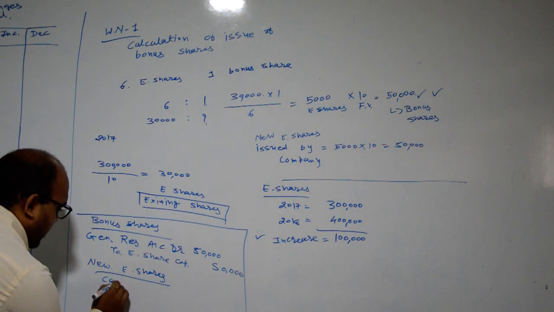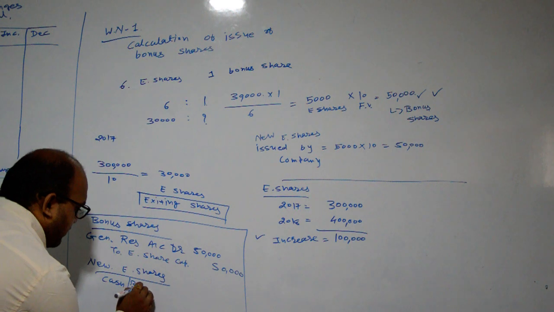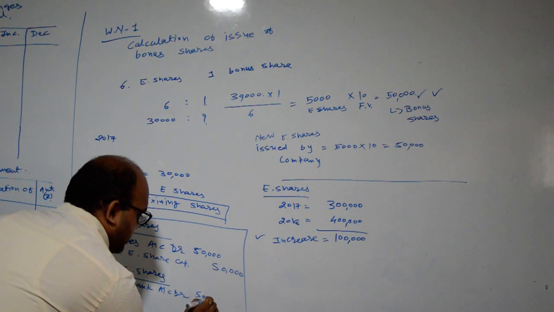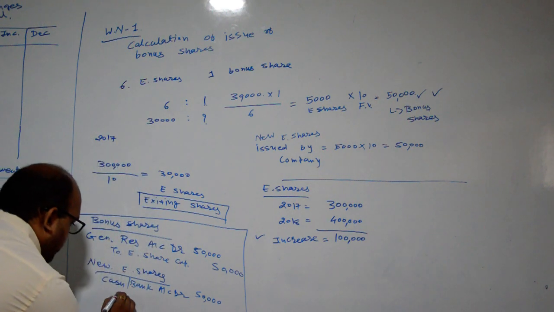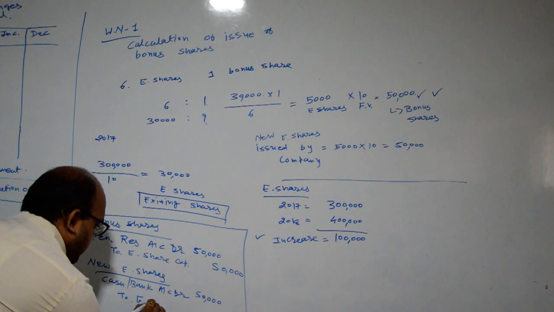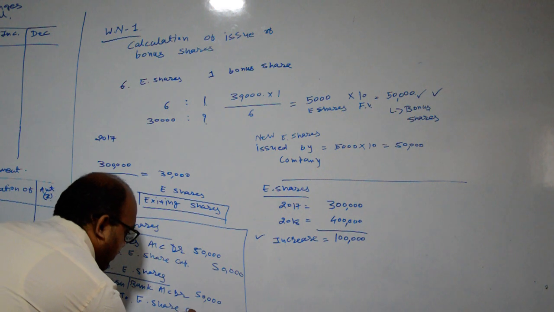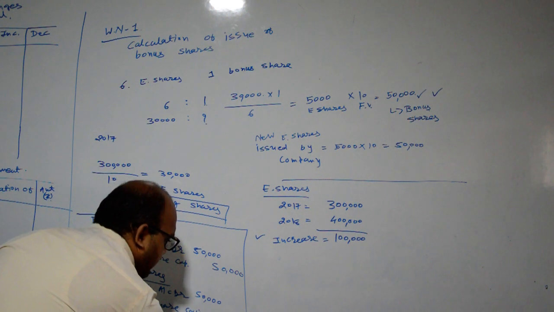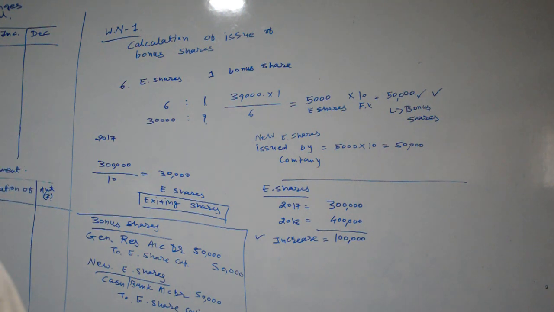So cash or bank account debit 50,000 to equity share capital 50,000. It was a hidden adjustment. Okay, the hidden adjustment is there because bonus shares are only for rupees 50,000. So we are repeating it a second time.